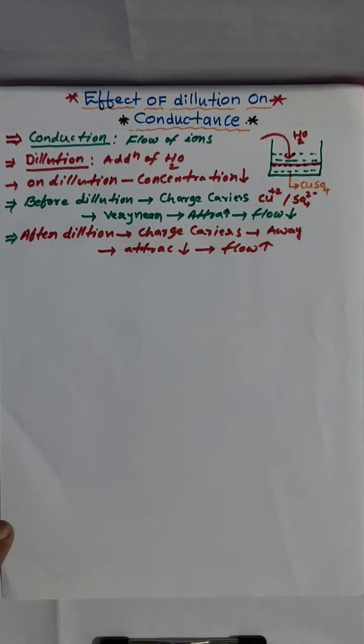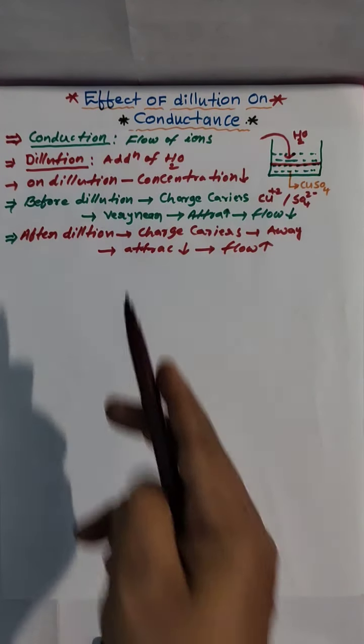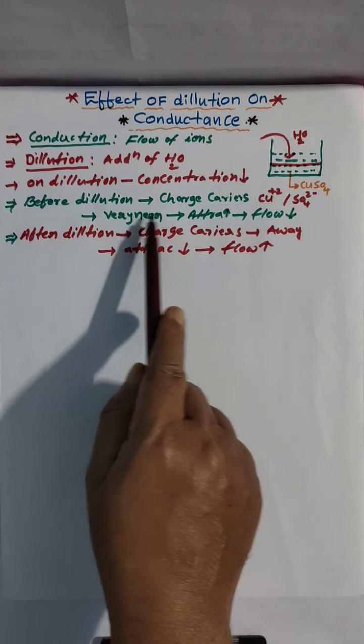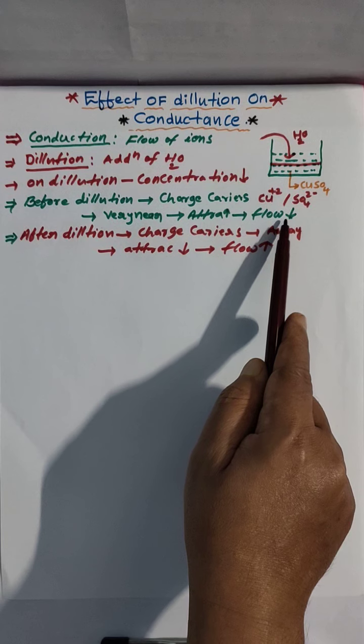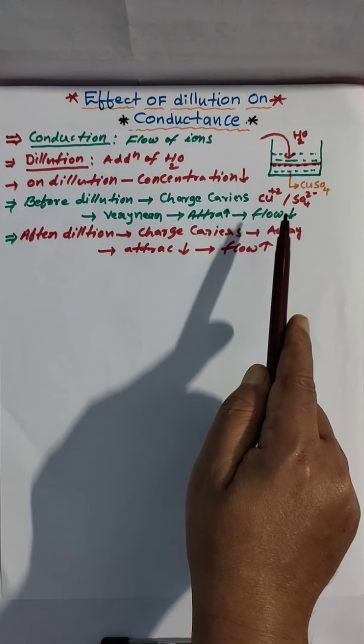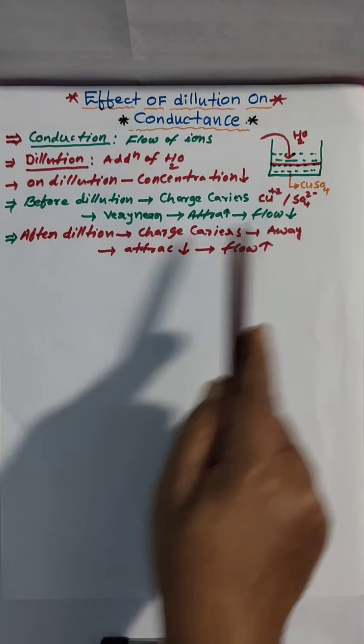So before dilution, charges are very close, attraction is more, flow is less, and ion mobility is less.